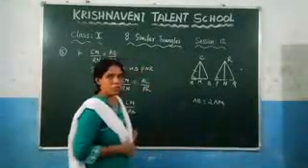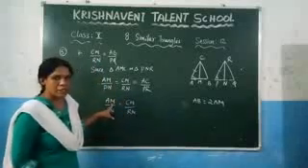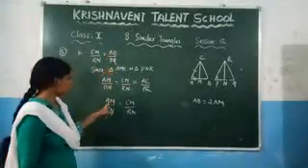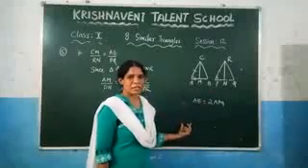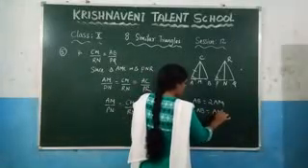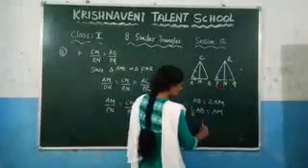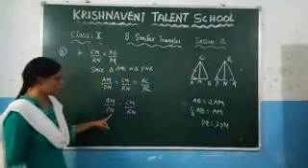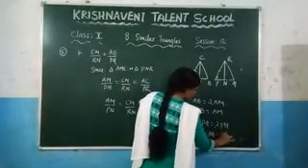Similarly, since we need to find the value of AM in terms of AB, you need to write AM in terms of AB so that you can get this one equal to this one. So what is AM, which is nothing but half of AB. If you take 2 to this side, it will become 1 by 2. So you will get 1 by 2 AB is equal to AM. And similarly, you know that PQ is equal to 2PN. Since we need to find the value of PN here, PN is 1 by 2 PQ.